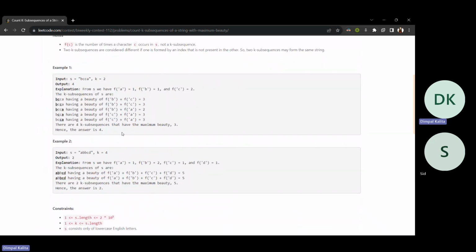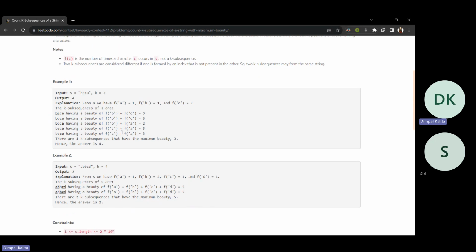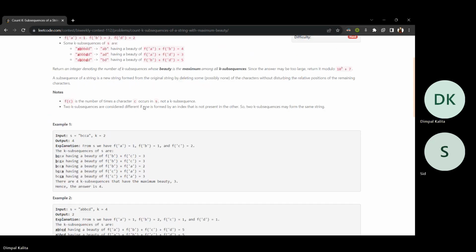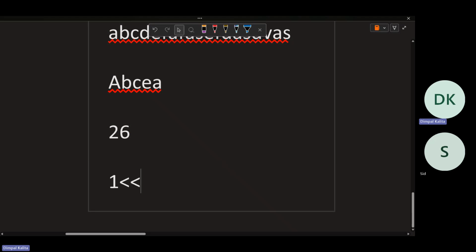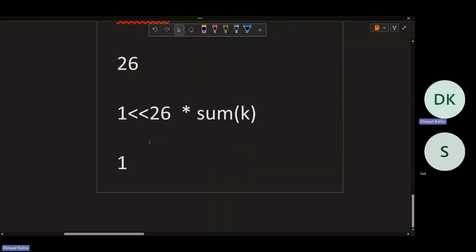Now one thing to notice is that k becomes smaller. My first intuition was to do some DP, but then I realized even if k becomes smaller, I have to take the size of DP times the sum of k. That is around 10 to the power 10, so we cannot use DP here.